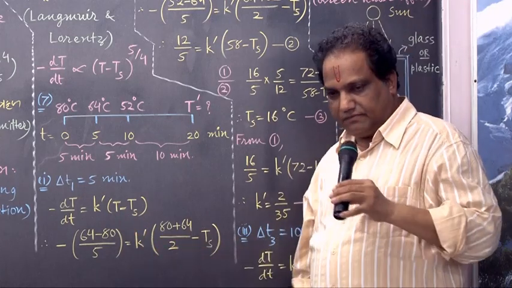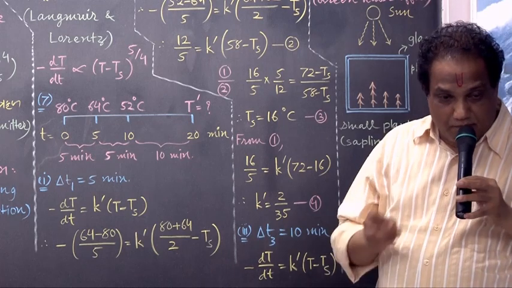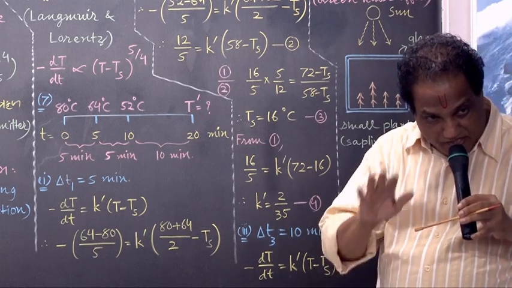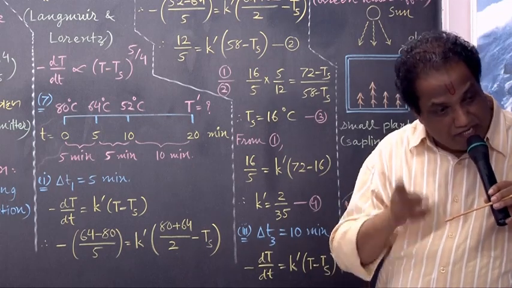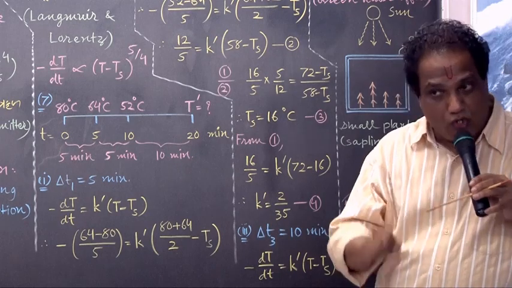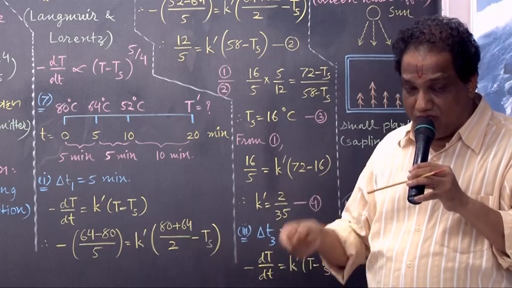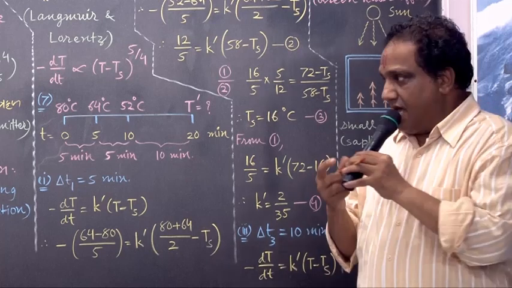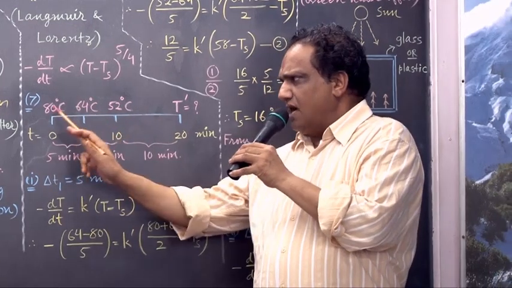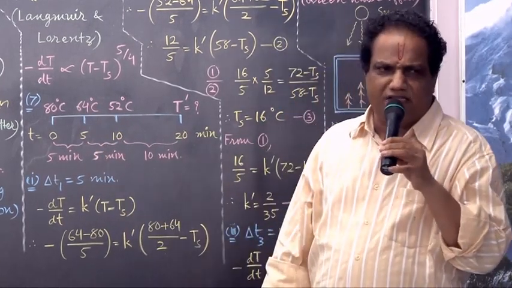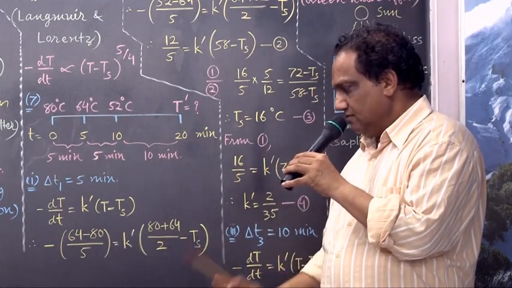What is T? Temperature of the cooling body. But as the body cools down, gradually its temperature will go down. Whenever any quantity is not remaining constant and yet you need to mention that value, you must go for the average. Here, the average value of temperature of the cooling body means initial temperature plus final temperature divided by 2. 80 plus 64 upon 2.